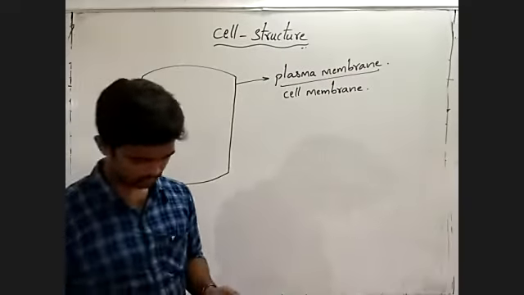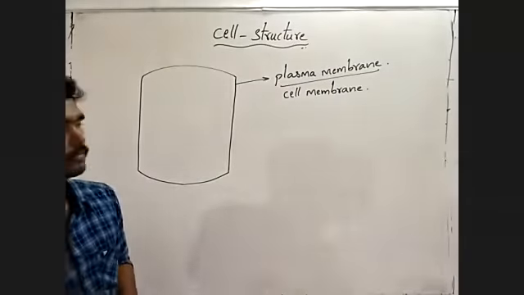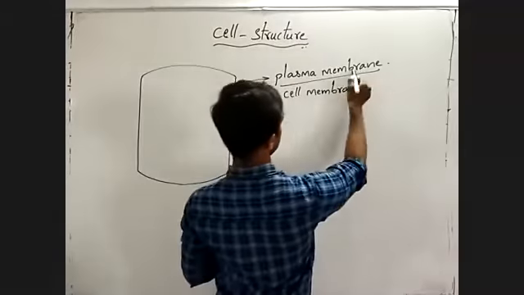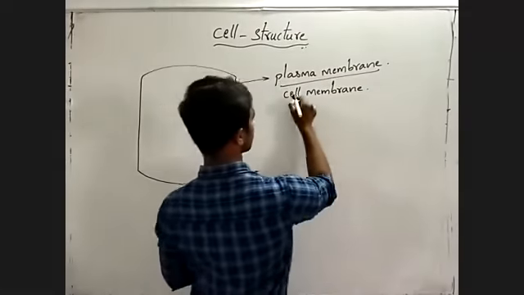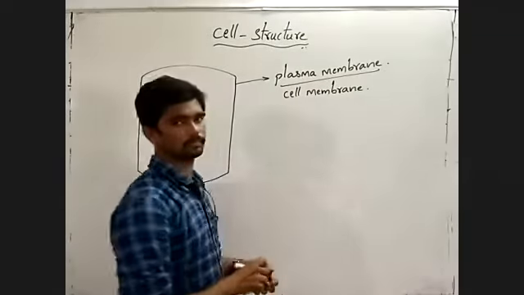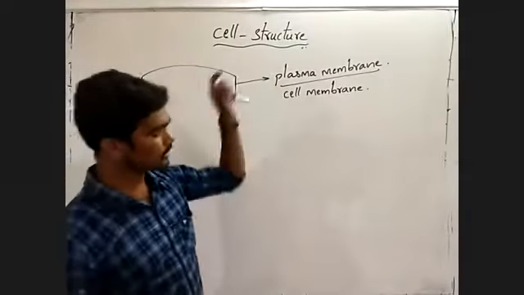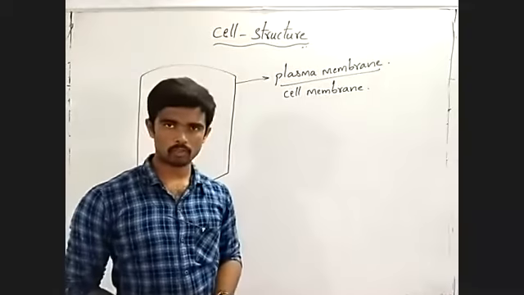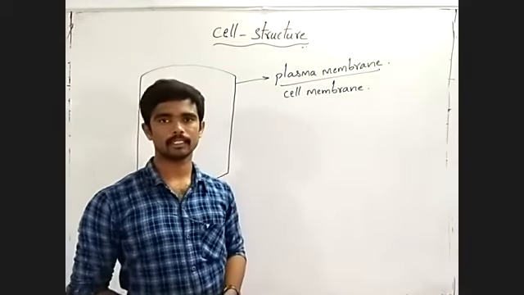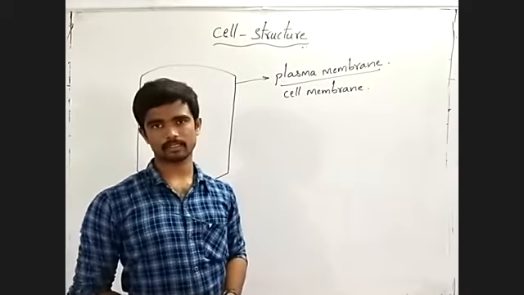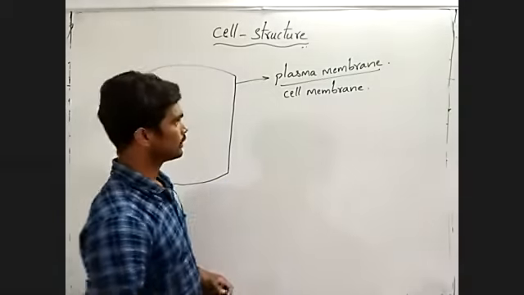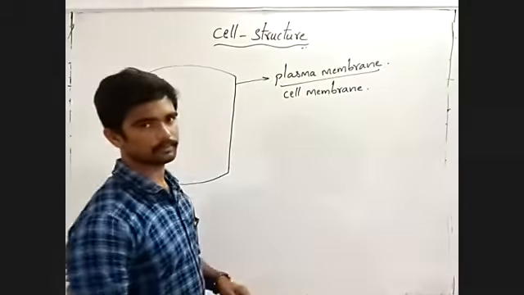Are you understanding? Remember, plasma membrane or cell membrane. It is the outermost layer of the animal cell. It is the outermost layer.